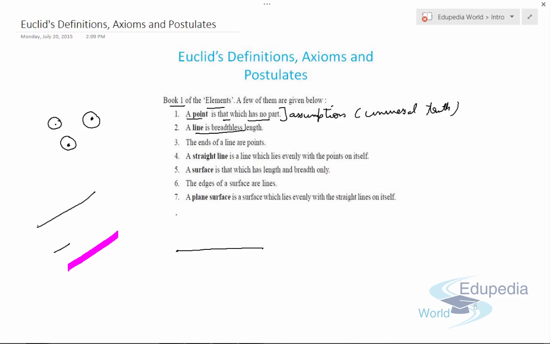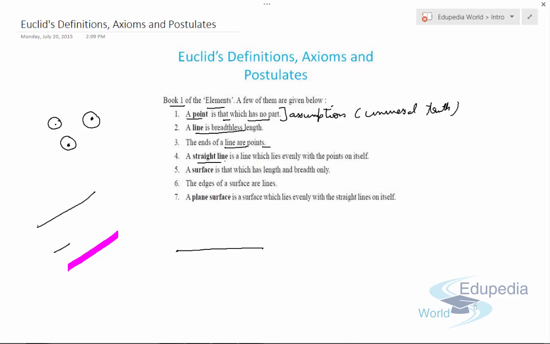Now if we have a line but we have not defined the length of the line, then we cannot have an end of that line. So again this is an assumption that the ends of a line are points. Why? Because if we do not define a length, it will continue to extend indefinitely, so it will have no end. So how can we define the points? Again these are assumptions.